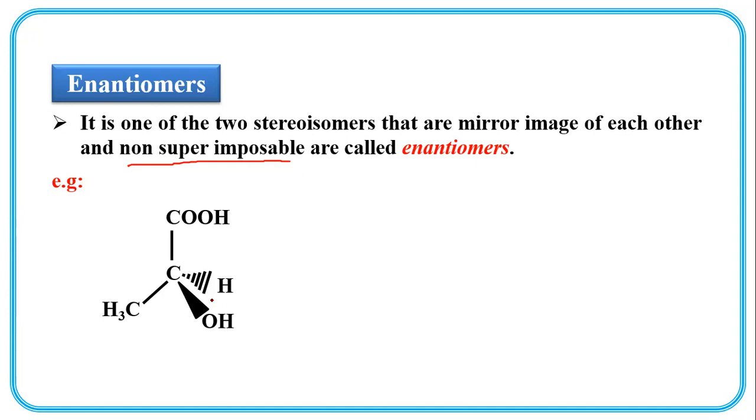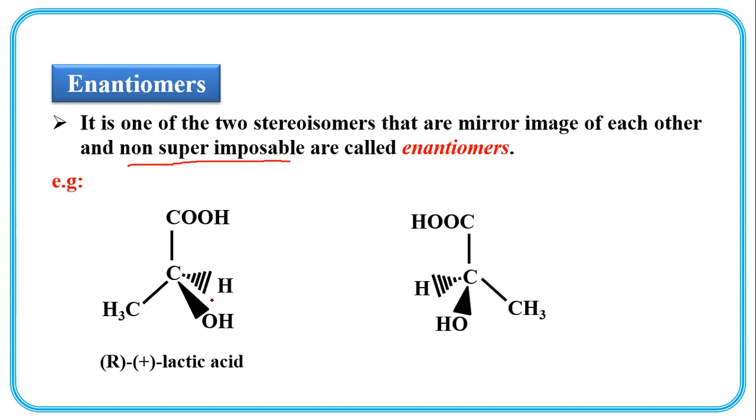In three-dimensional geometry, it is R plus lactic acid, and its mirror image is S minus lactic acid. R means rectus, S means sinister. Plus means it rotates the plane polarized light in a clockwise direction, minus means it rotates the PPL in an anti-clockwise direction. Okay, let us stop.